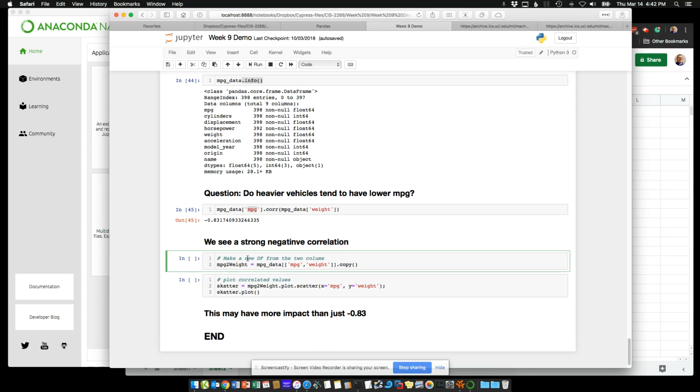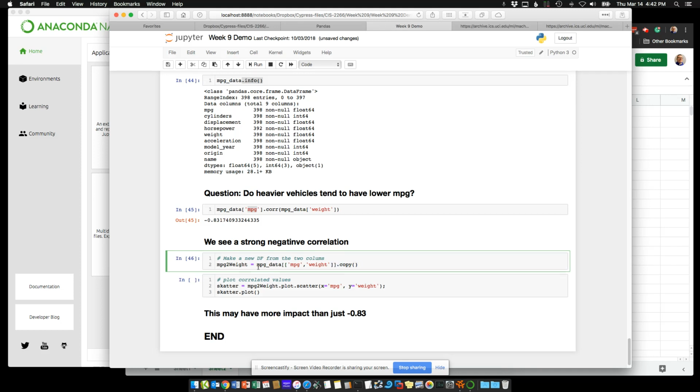Now we can actually create a correlation. I'm going to copy that there. So I'm going to create a copy of just those 2 columns into my own new data frame called miles per gallon to weight. So again, I call the miles per gallon data set, and with 2 starting brackets, I put the names of the columns I want in the brackets, and I do a .copy.